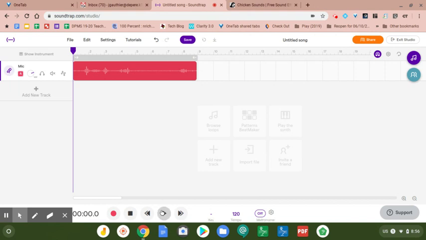Let's start with this little clip here. And then the cow said, "Moo." Do you know what the chicken said?